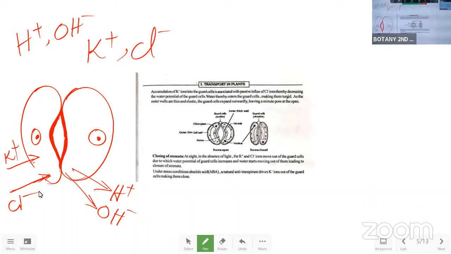So whenever the K plus, that is the potassium ions, enter into the guard cells, the guard cells will become turgid. Guard cells will become turgid, like this. If these are the guard cells, when the K plus ions are entering into the guard cells, then the guard cells will become turgid. So when they are turgid, you can see the opening in the center now.